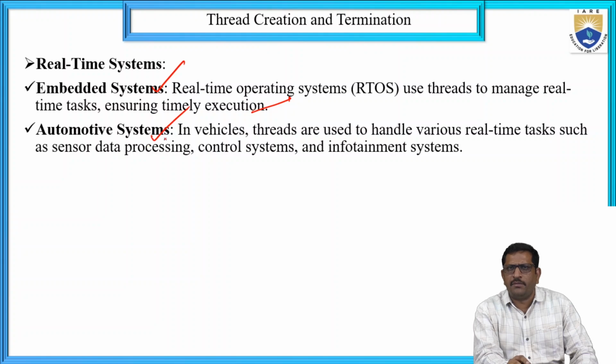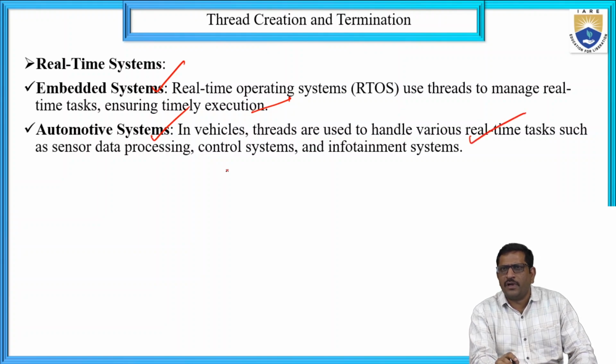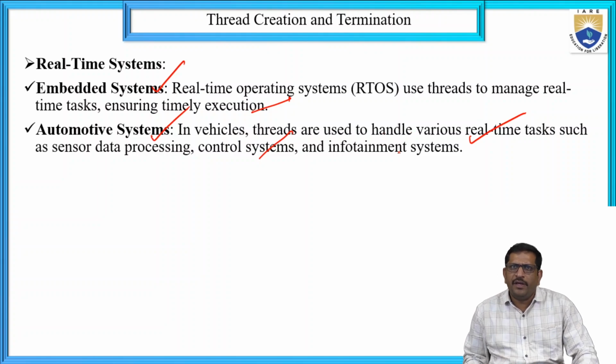In automotive systems, in vehicles, threads are used to handle various real-time tasks such as sensor data processing and control systems. These can be considered automotive systems. It will be utilized.